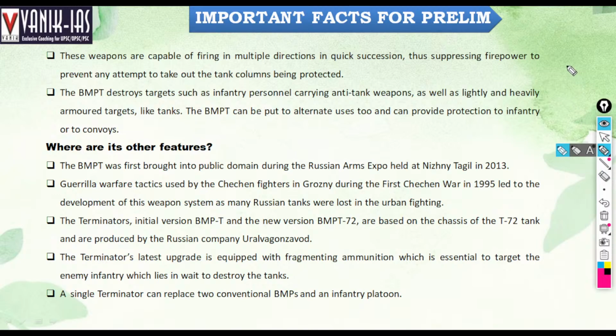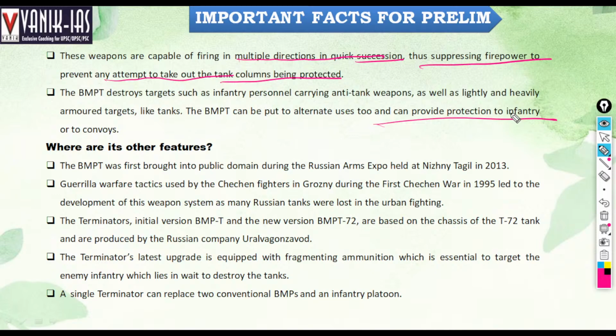The weapons are capable of firing in multiple directions in quick succession, suppressing fire to prevent any attempt to take out the tank columns being protected. The BMPT destroys targets such as infantry personnel carrying tank weapons, as well as lightly and heavily armored vehicles. It can also provide protection to infantry and convoys, because it can fire in multiple directions suddenly. What are its other features?